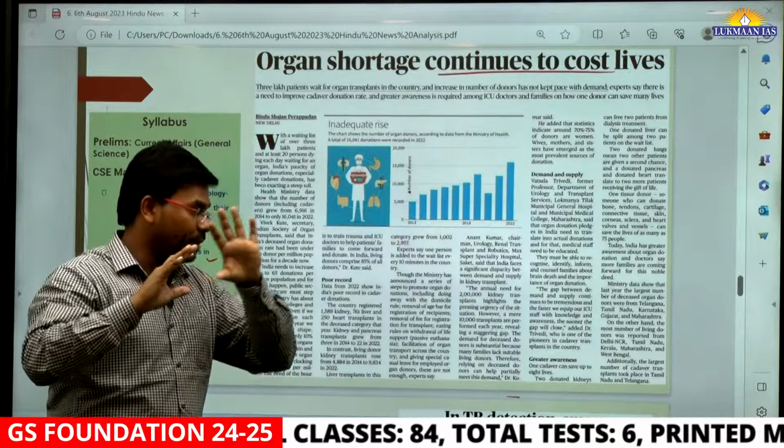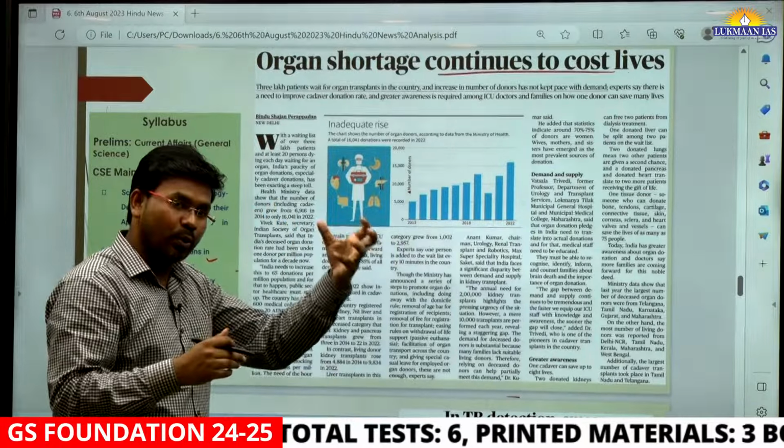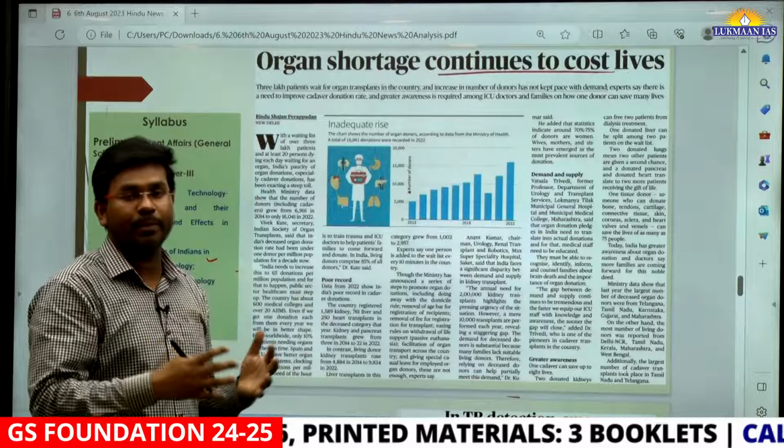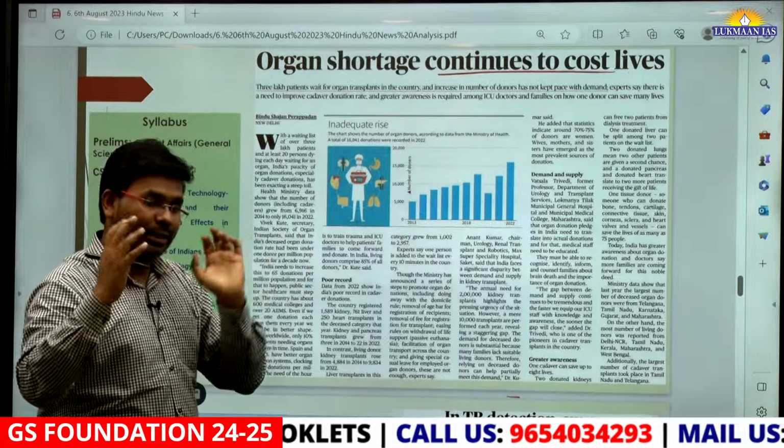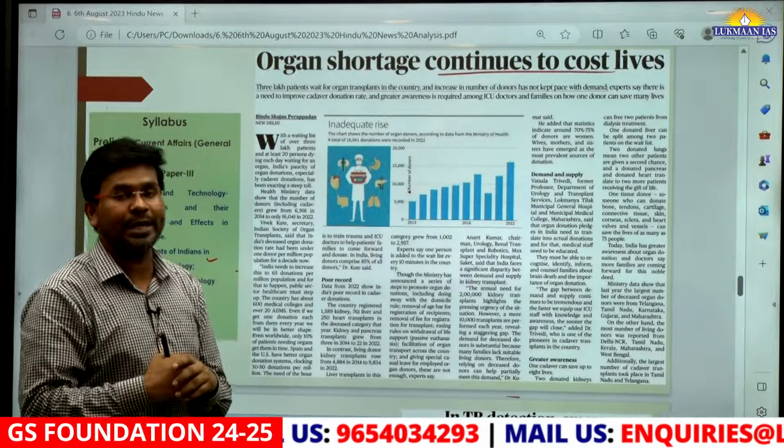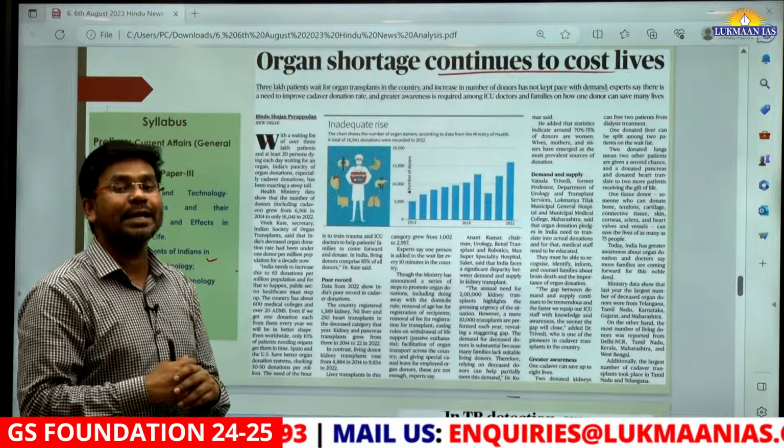There are huge numbers of recipients waiting to receive a donated organ. On the other hand, those people who are willing to donate are very few in India.